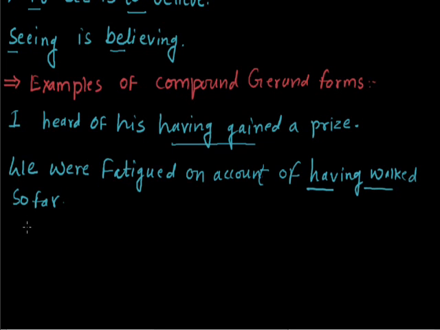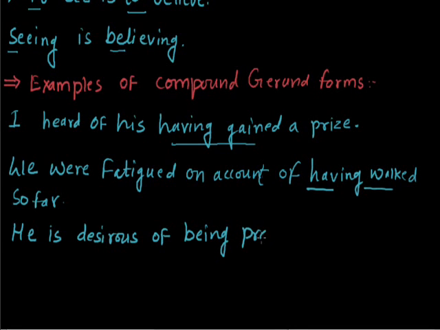Okay, one more example: he is desirous of being praised. In this sentence also, being praised is an example of compound gerund forms because being ends in ing and being here has been used as a noun.